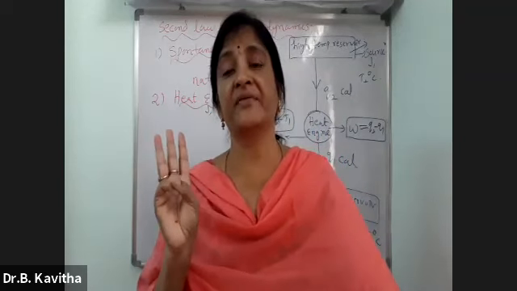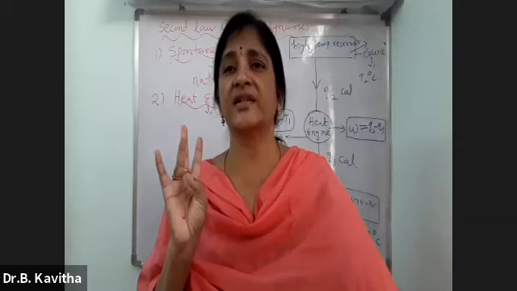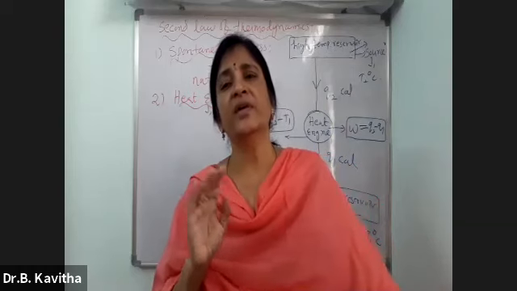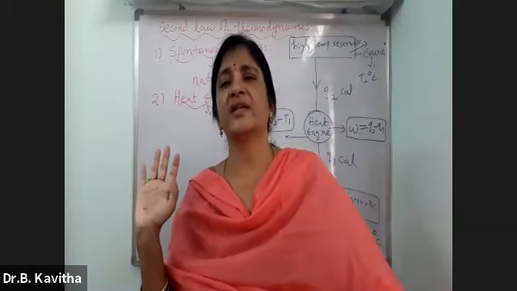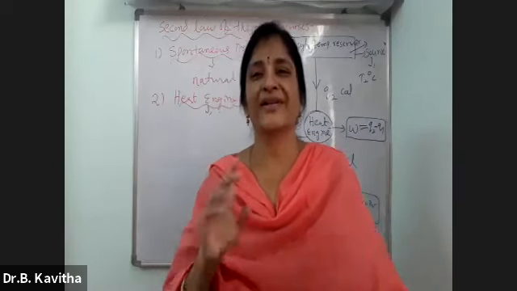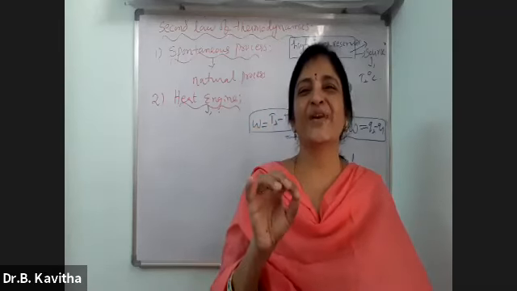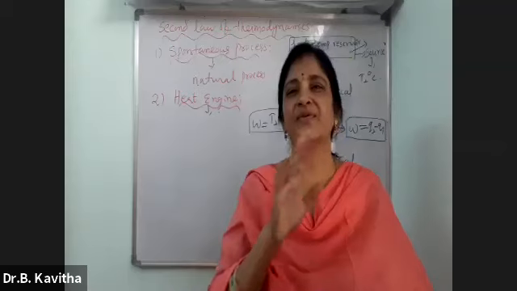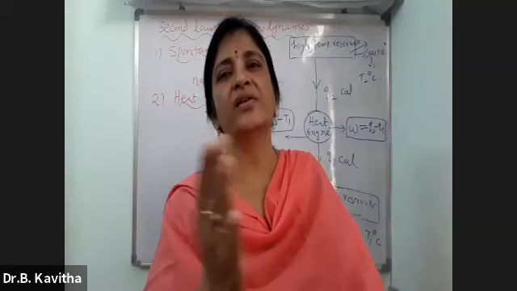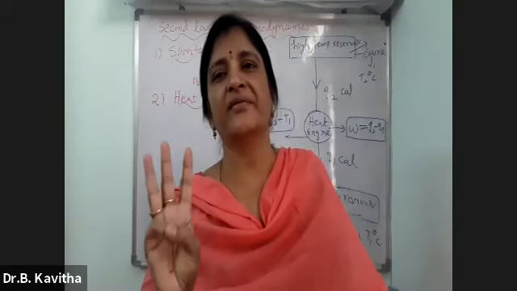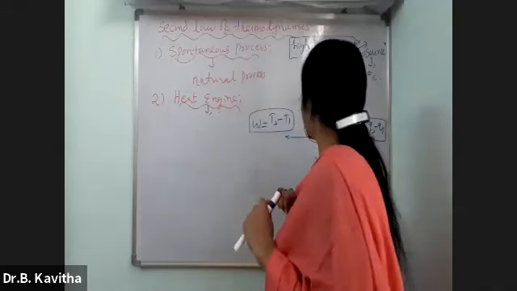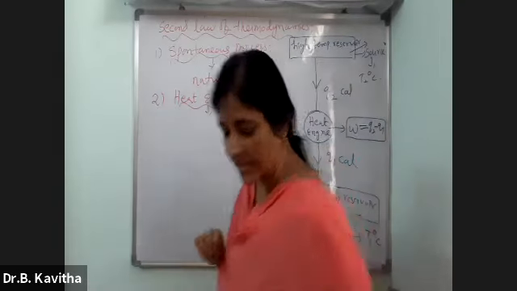Now I said three different forms. In terms of heat also you can say it: without taking any external help, heat flows from the hot body to the cold body spontaneously. But without the external help, heat will not flow from the cold body to the hot body. It flows only from hot body to cold body. That is called the third form of the second law of thermodynamics. So this is about the three different forms of the second law of thermodynamics.